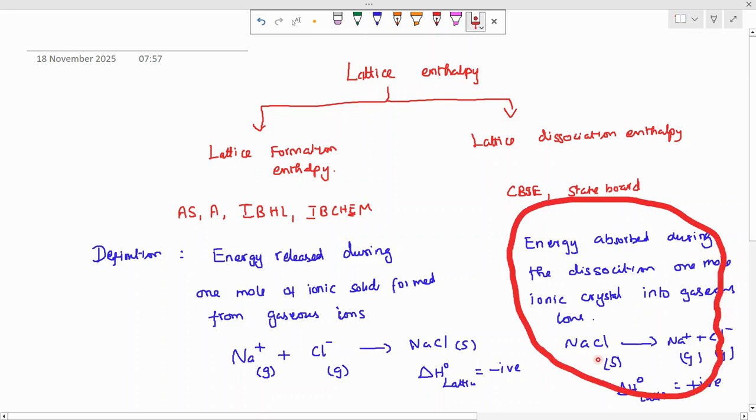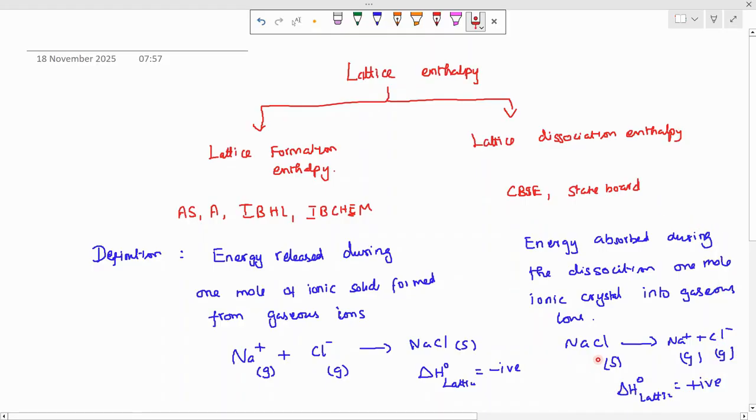Students, actually, we are following the CBSE standard for NEET, JEE and board exams. So you have to follow this lattice enthalpy definition.